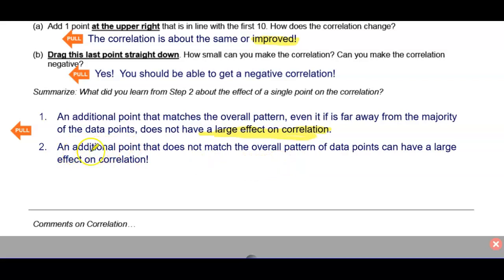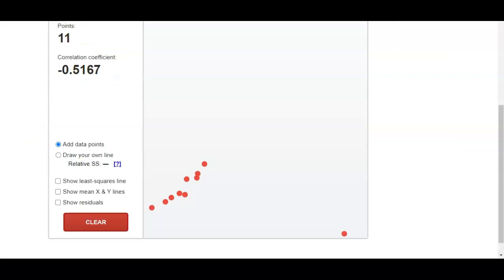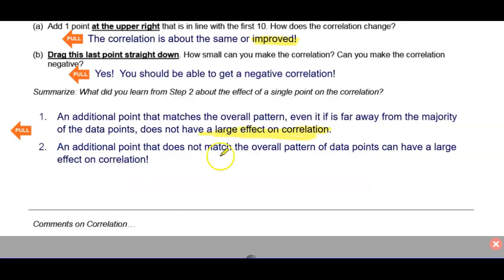And then the second observation I have here is the additional point that does not match the overall pattern of data points can have a large effect on correlation as well. And again, we can see that: artificially improving correlation and then artificially decreasing it. All right, so that's in a nutshell what we want to learn about correlation from this lesson, section 3.1.